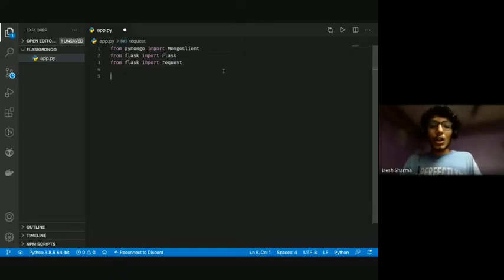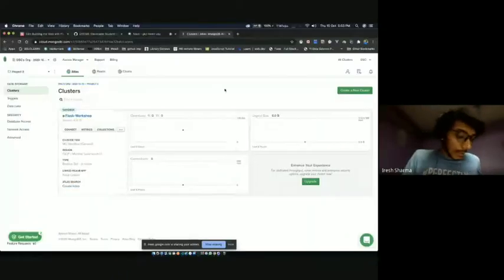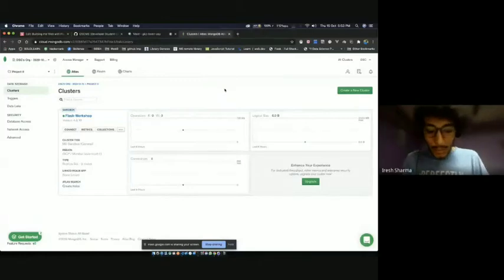Okay. Can someone quickly tell me, did everyone have it installed? Did anyone face any issues in getting this screen, the connect button and stuff?